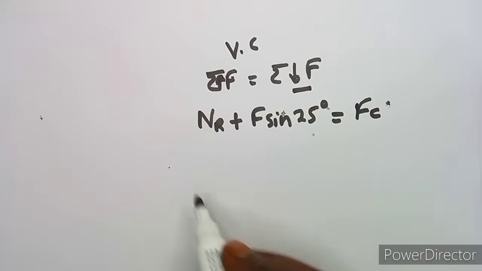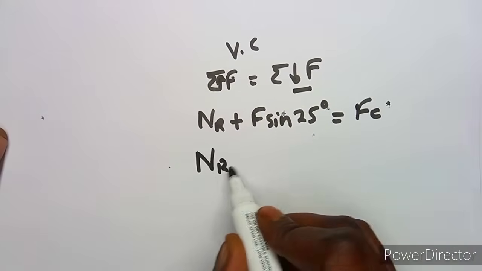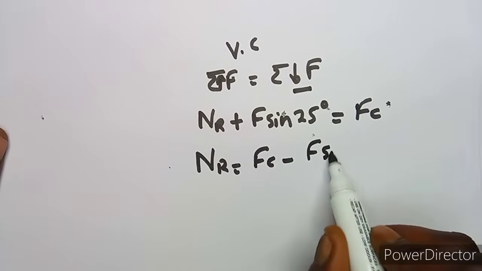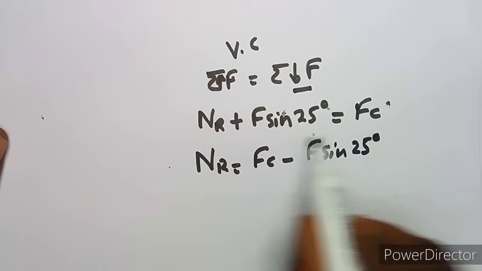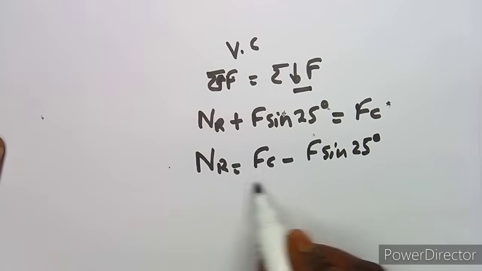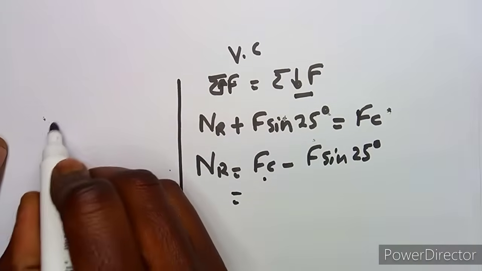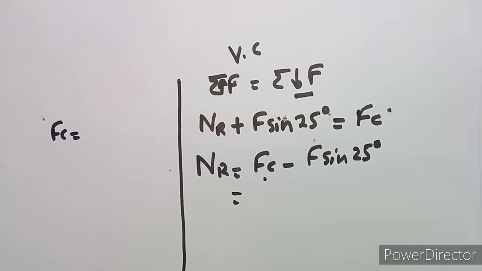This is what is going to happen here. NR is equal to FC minus F sine 25 degrees. Definitely, if I take this, it's going to be a negative. And FC, where is that FC? We have to calculate it. Remember our FC, guys, we said it can be